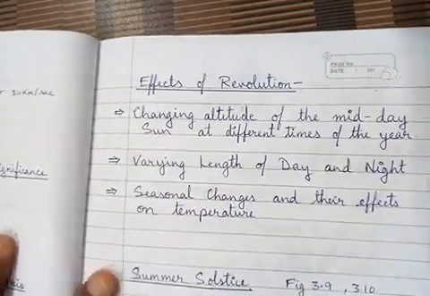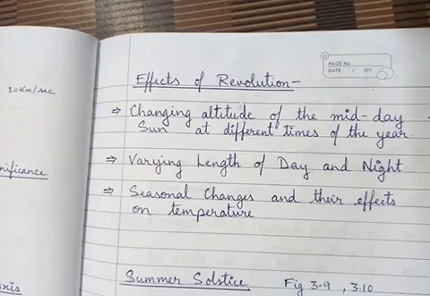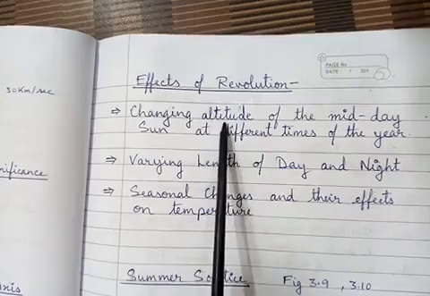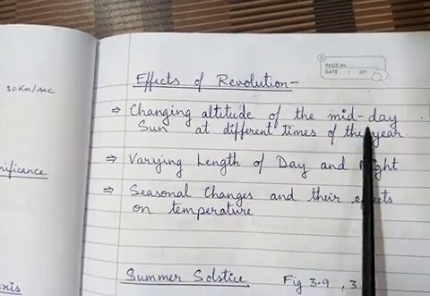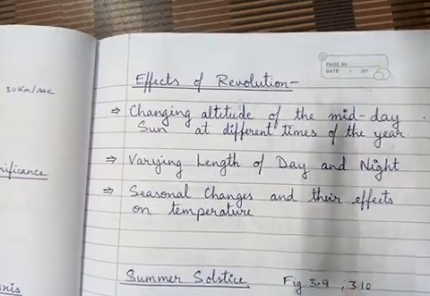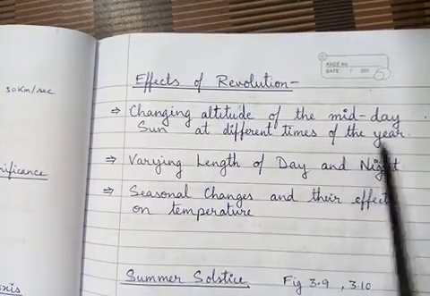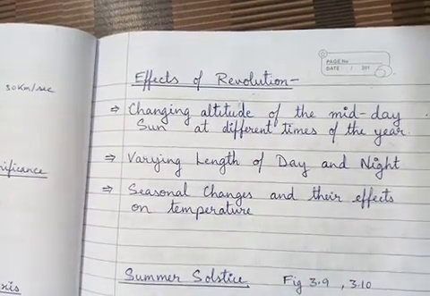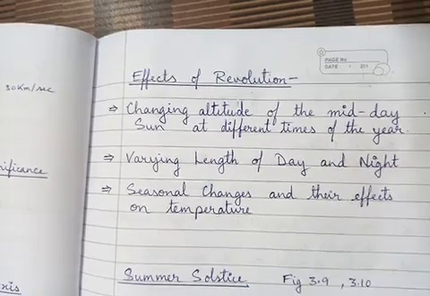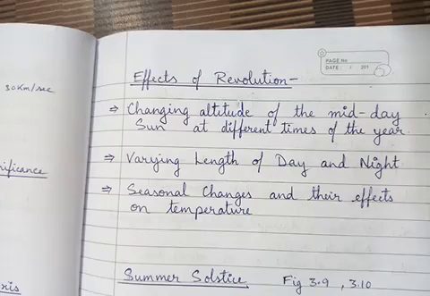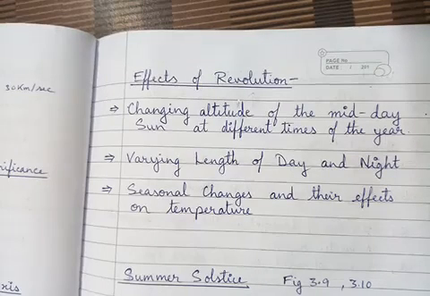Now as the earth revolves around the sun, the first thing we experience is the changing altitude of the midday sun at different times of the year. What does it mean? If you just notice, during the summer season it seems that sun rays are falling just overhead, and that's why the temperature becomes very hot.